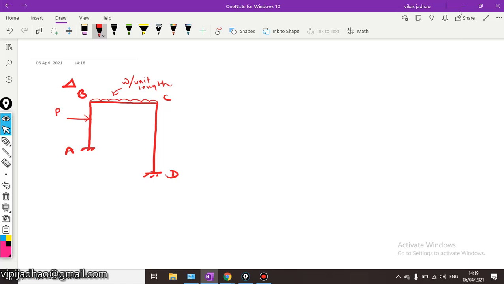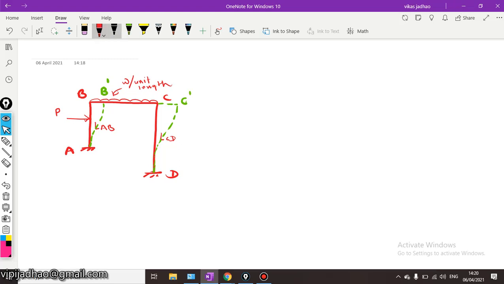Now you can see in this frame the loading is unsymmetrical and the column positions are unsymmetrical, because the length of column AB, LAB, is less than LCD. Therefore this frame will undergo some deflection. Let us consider the deflected shape may be like this, so the new position of B will be B dash and of C will be C dash.